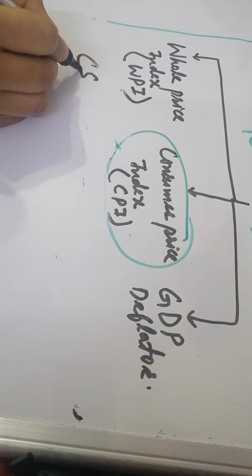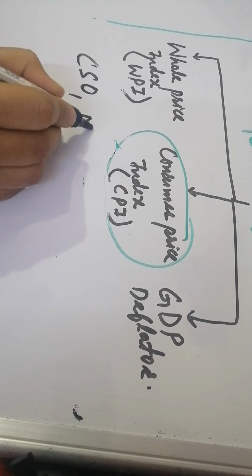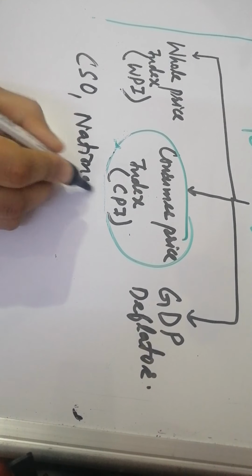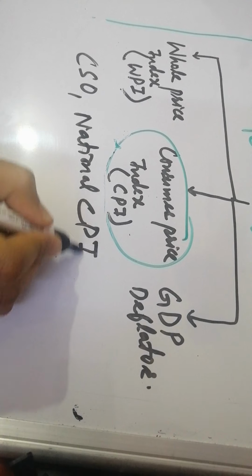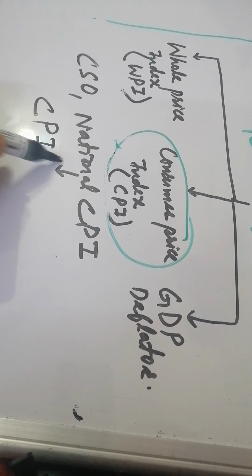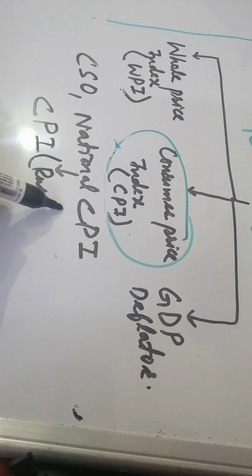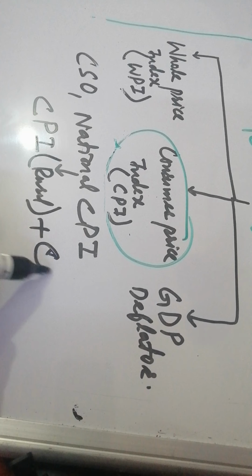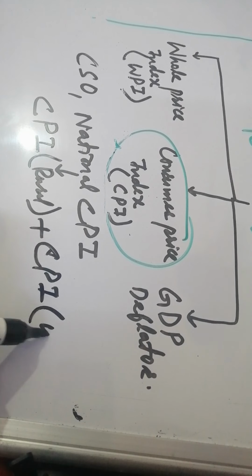CSO came up with a term called National Consumer Price Index, defined as the sum of CPI for rural areas plus CPI for urban areas.